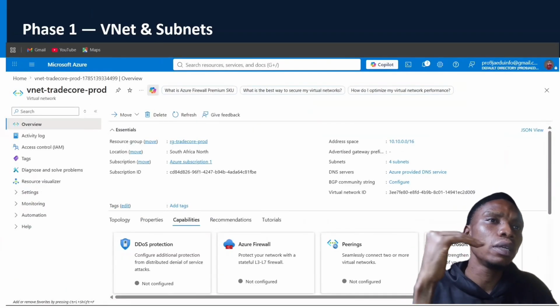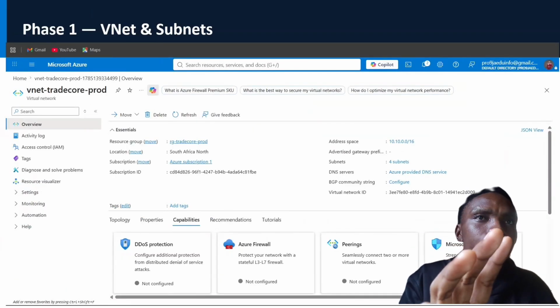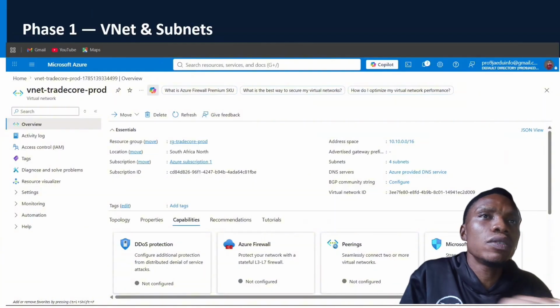Network foundation. This is the network I created. The VNet and the subnets, everything was created using the normal procedure.